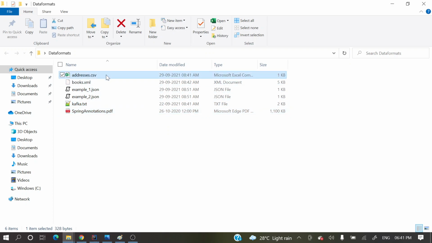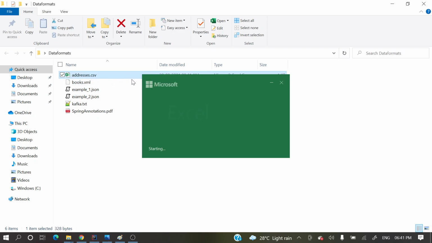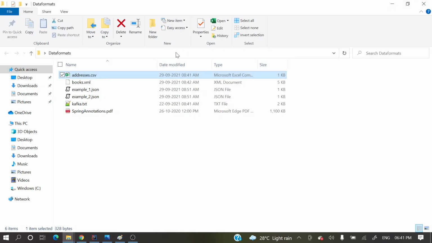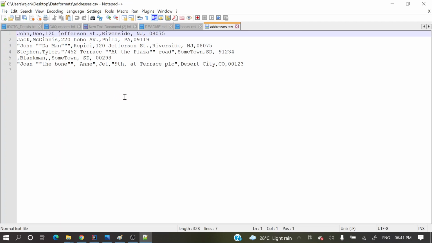If you see here, CSV, XML, let me open this CSV file. It's open in Excel, no worries. Let me close this one. These are the different data formats where we can store the data and exchange it, maybe programmatically also within web services. CSV data is there.